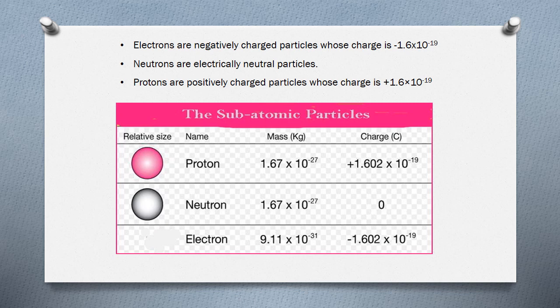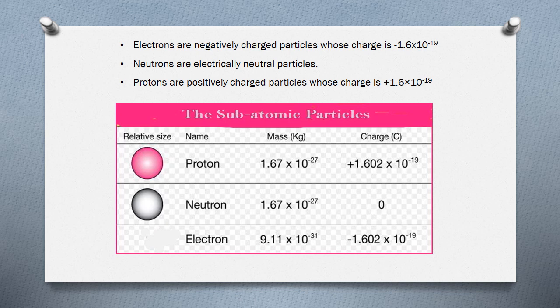See, you can observe here electrons and protons both of them have equal charge, with only the change in their symbols, only the change in their negativity and positivity. They have opposite charges, but both have equal magnitude of charge. See, both electrons and protons have equal charges, only the change in their negativity and positivity.